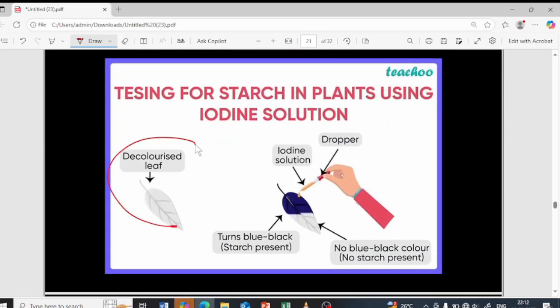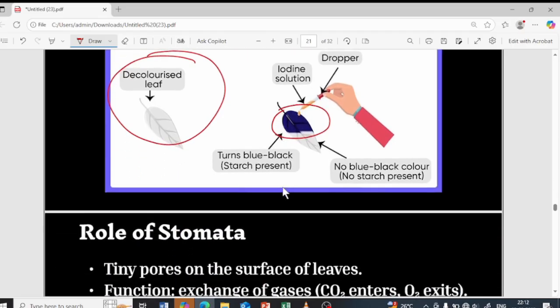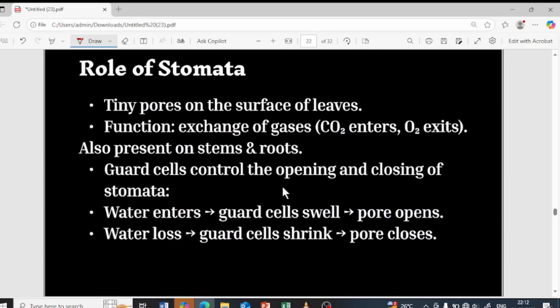Basically, see, the decolorized leaf is being taken. Decolorized leaf in the sense after taking up the chlorophyll from the leaf, and when we perform the iodine test, wherever the green part is present, the dark blue color will be observed, which shows that the starch is present, and the starch is present only wherever the chlorophyll, the green pigment, is present. Yes. Next is about the stomata. Let us learn about the stomata.